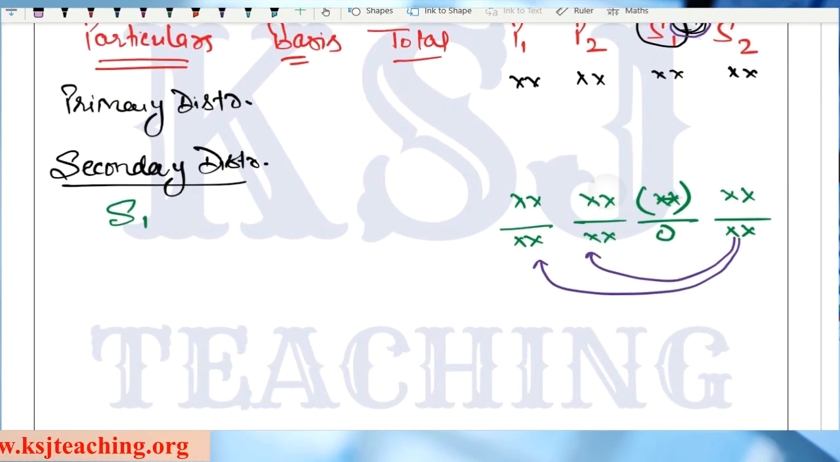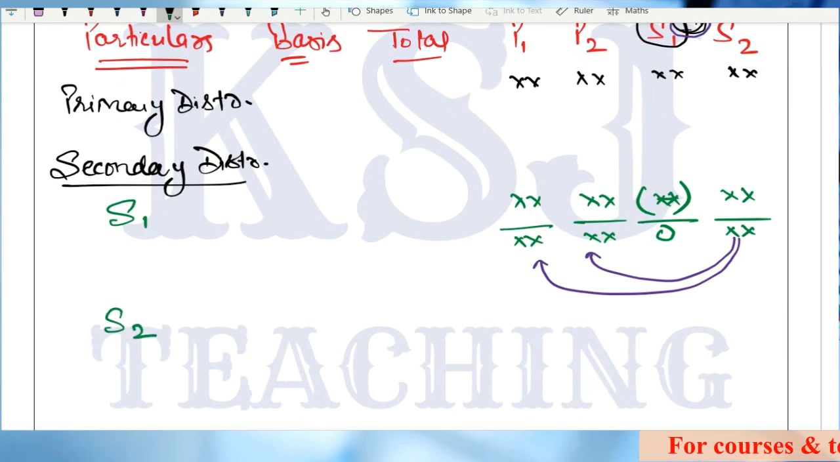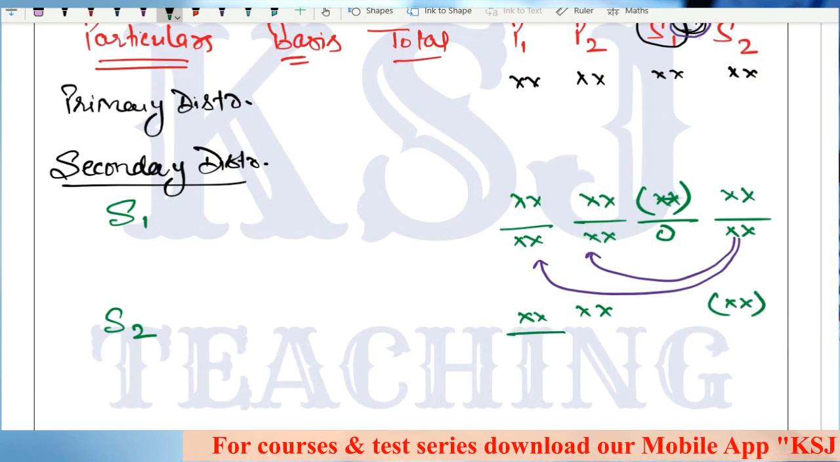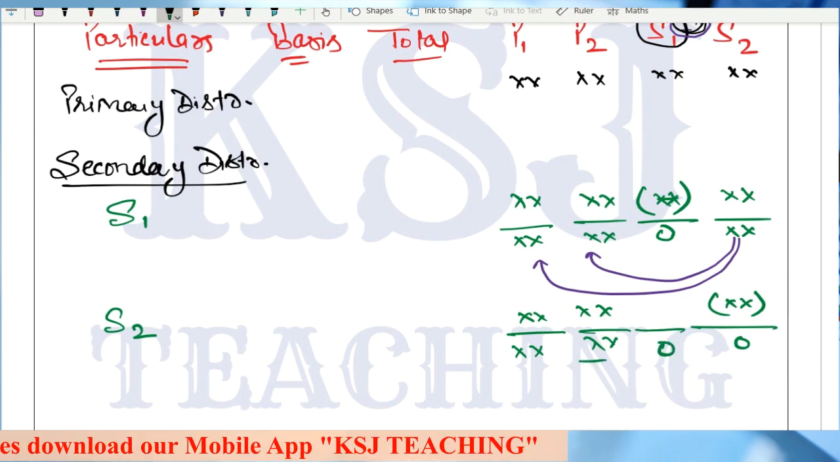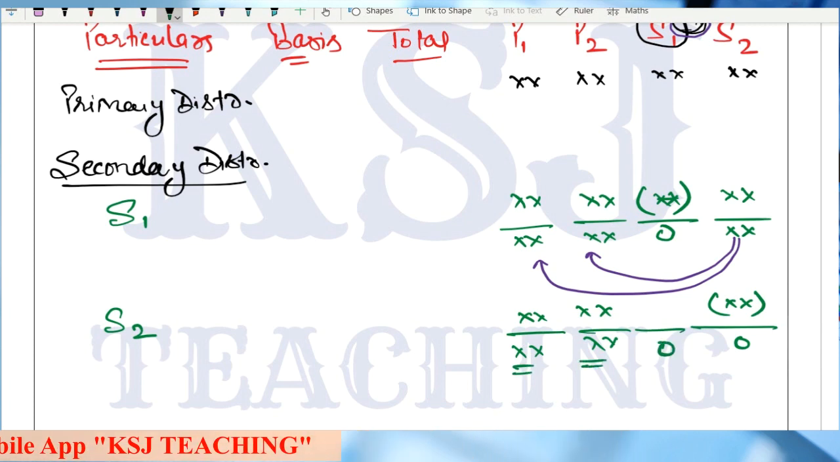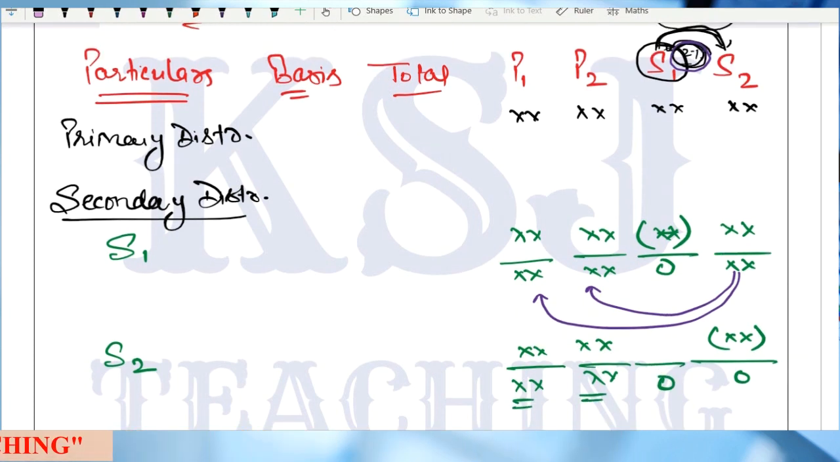So after this, what you are going to do is you are going to put S2 between P1 and P2. This is minus total overheads, 0 and 0. This is the step ladder method.